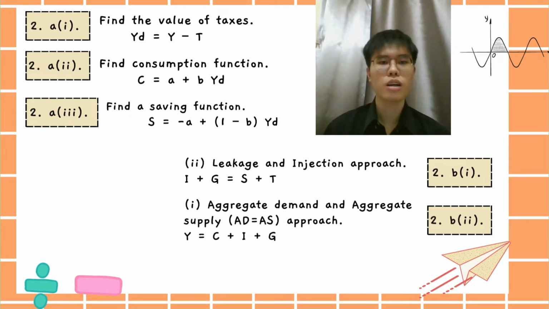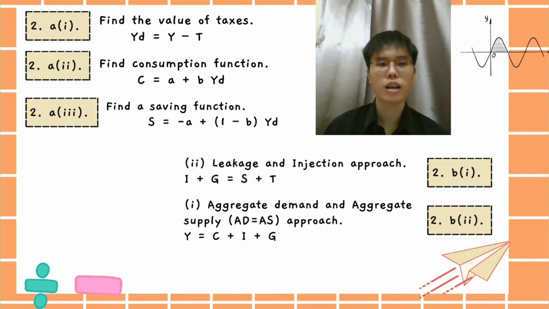In question 2, A1 is to find the value of tax. Here, we use the formula YD equals Y minus T. Next, question A2 is to find the consumption function. We use the formula C equals a plus b YD to find the answer. After that, A3 is to find the saving function. We use the formula S equals negative a plus (1 minus b) YD to find the saving function.